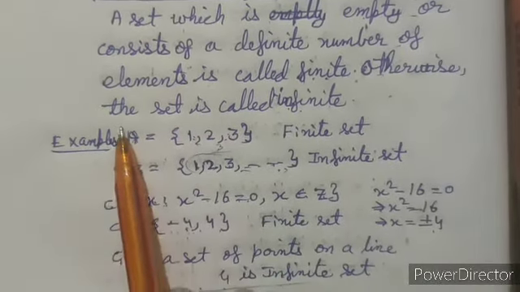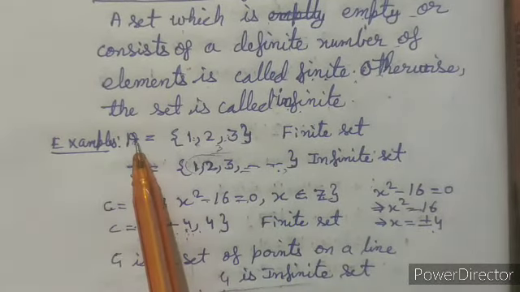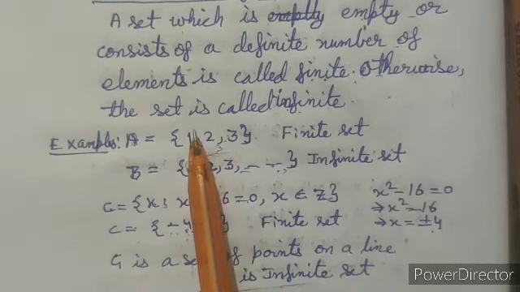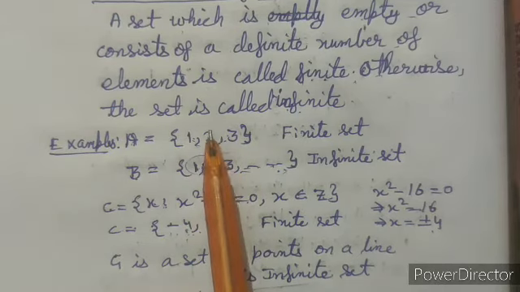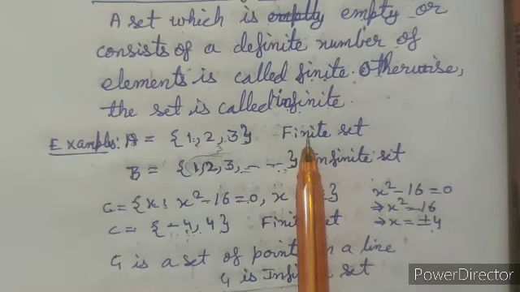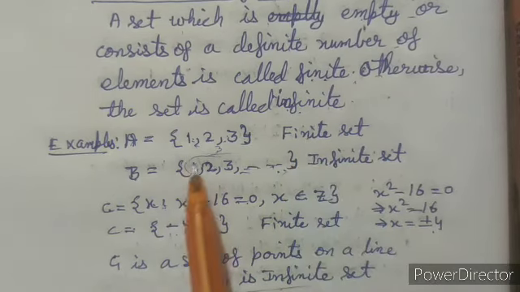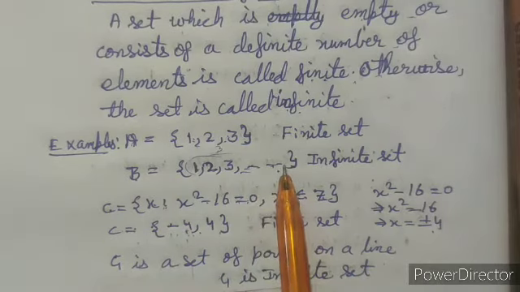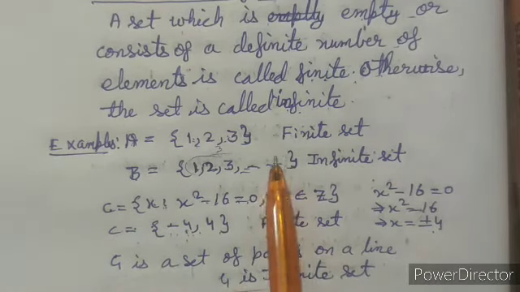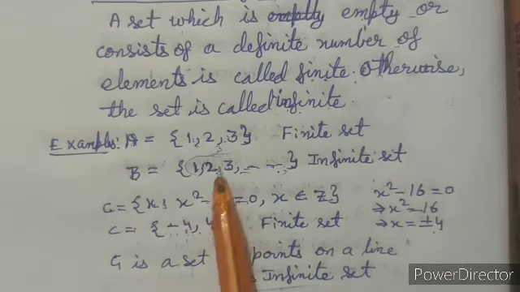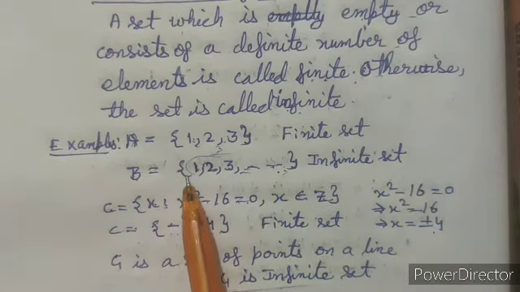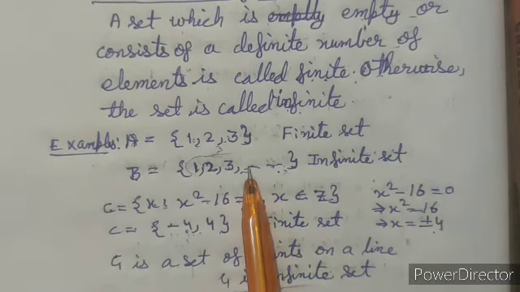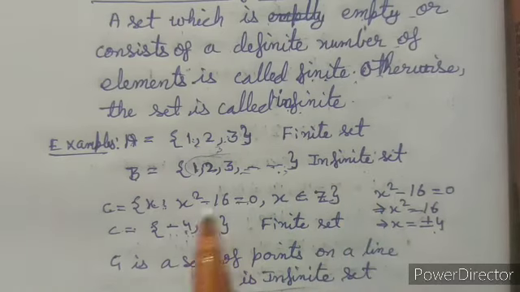Now let us take some examples. Here set A is 1, 2, 3. It has 3 elements, that means it has a finite number of elements. The number of elements is equal to 3, thus it is a finite set. Now B: the elements of B are 1, 2, 3 and so on, or you can say these are the natural numbers. B is a set of natural numbers, and as we know there are infinite natural numbers, we cannot count the number of elements in set B. So it is an infinite set.